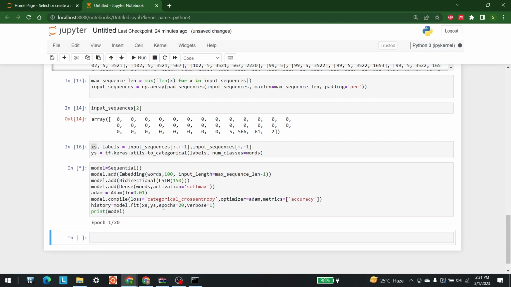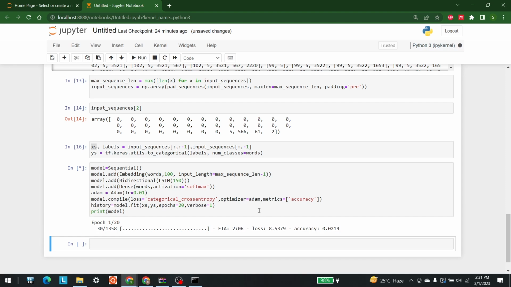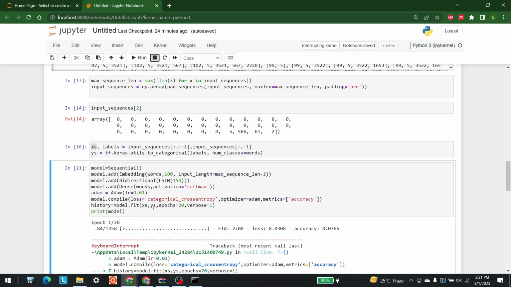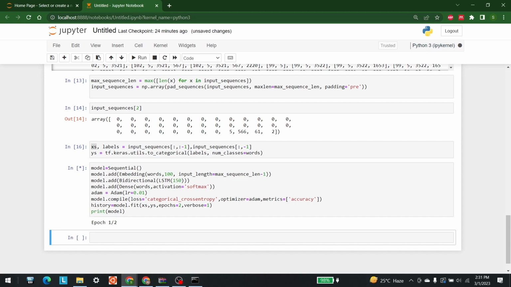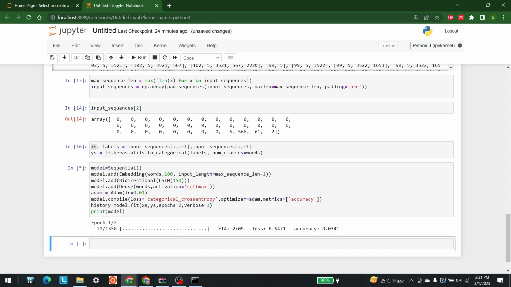So there we go, now it is running for 20 epochs, so it will take a little bit of time. Actually let's just run it for 2 for now, right? And you can change the epochs whenever you want. So what will be the next step after this? Of course the results will get better as we increase the epochs, but for now we will just show you the accuracy that we are getting with 2 epochs, right? Of course when the epochs are 50 or above, the accuracy will increase a lot.